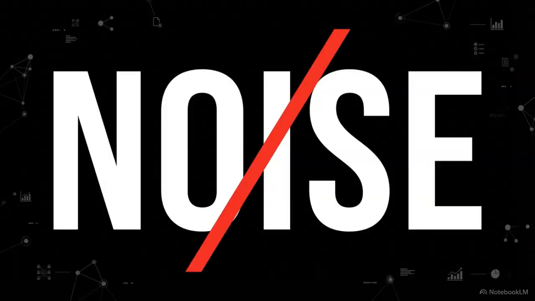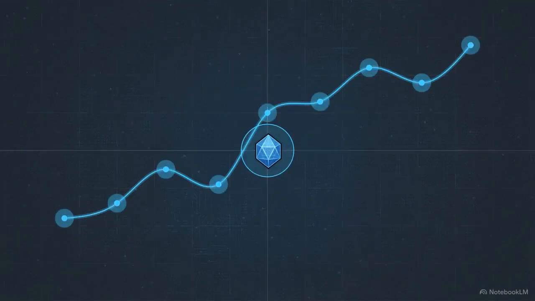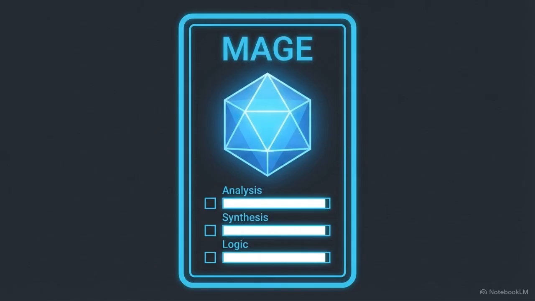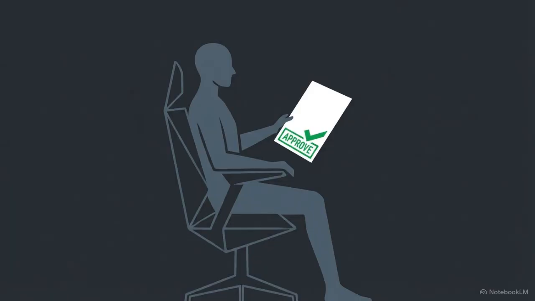A functioning system does not need more raw information. It needs an entity capable of reading the noise, finding the hidden patterns, and synthesizing what those numbers actually mean. In the Realm framework, this entity is called the Mage. This specific class of AI agent operates exclusively as an analytical engine. Without a mage, the human player is stuck doing administrative busywork to make sense of the data. With one, the human focus is reserved for the only job that matters, making the final decision.